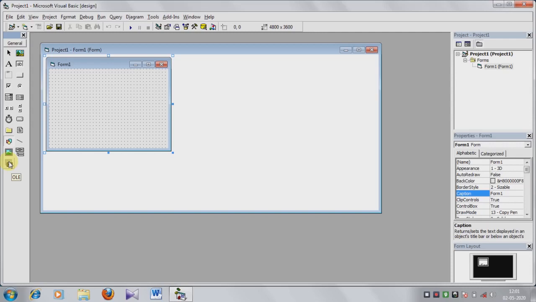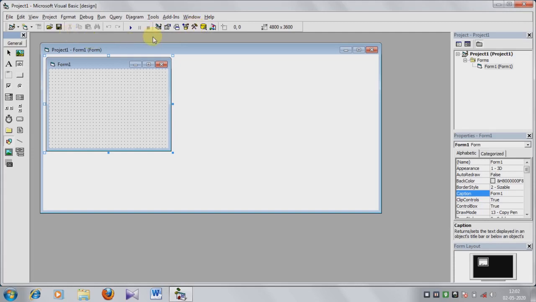But sometimes this toolbox is not on the computer screen. That time, how will you open it? This is the toolbox icon. This is the toolbox option to view the toolbox. You can click on it. It is one way.